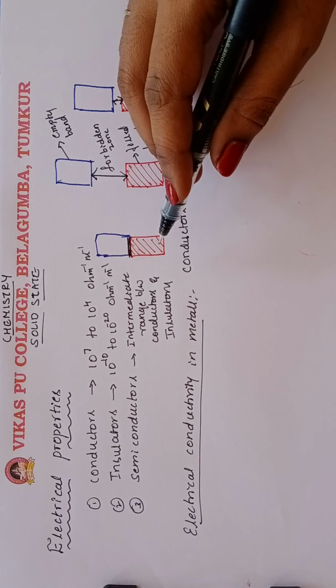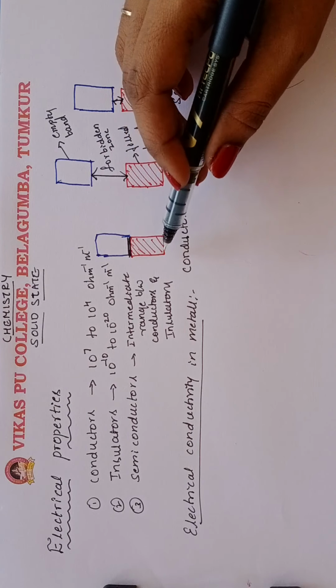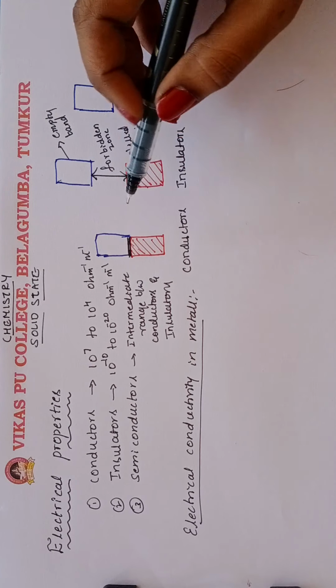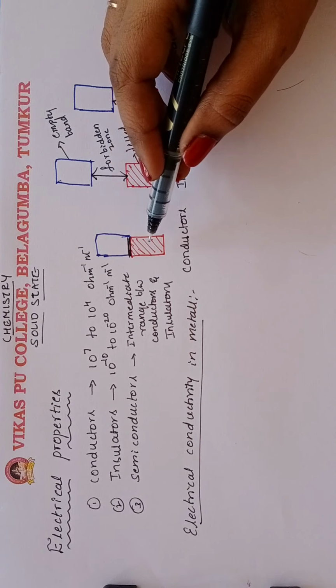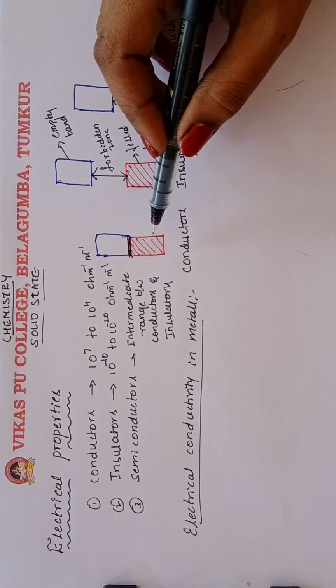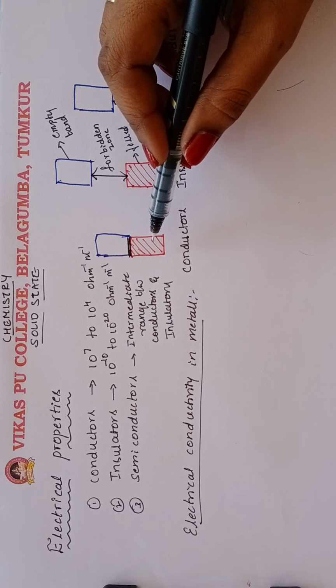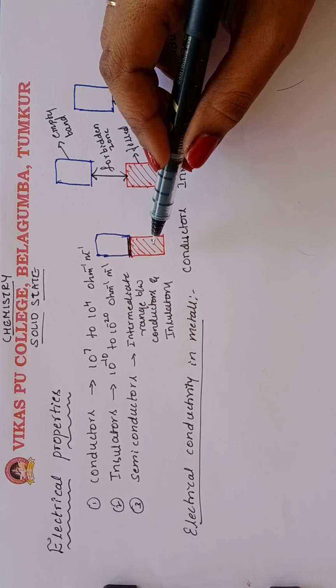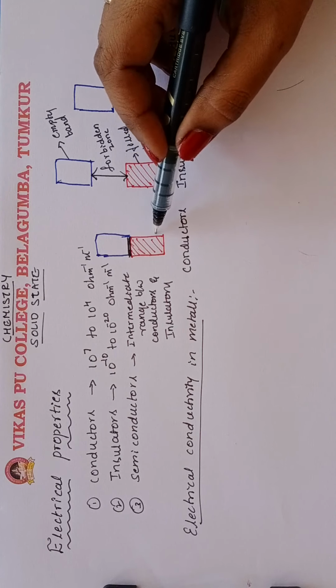This set of molecular orbitals is called a band. You can observe in this diagram the filled band.